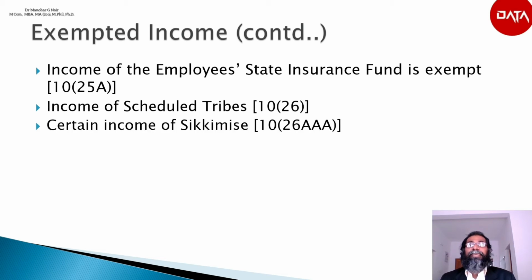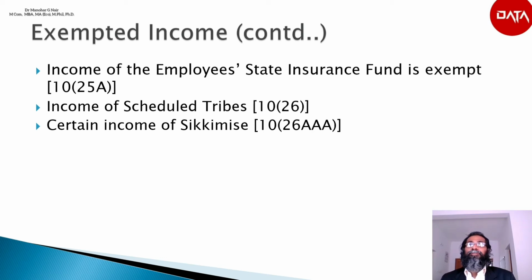Certain income of Sikkimese, section 10(26AAA). The following income of an individual being a Sikkimese as defined in the Act shall be exempt. Point 1: income from any source in the state of Sikkim, or income by way of dividend or interest on securities.